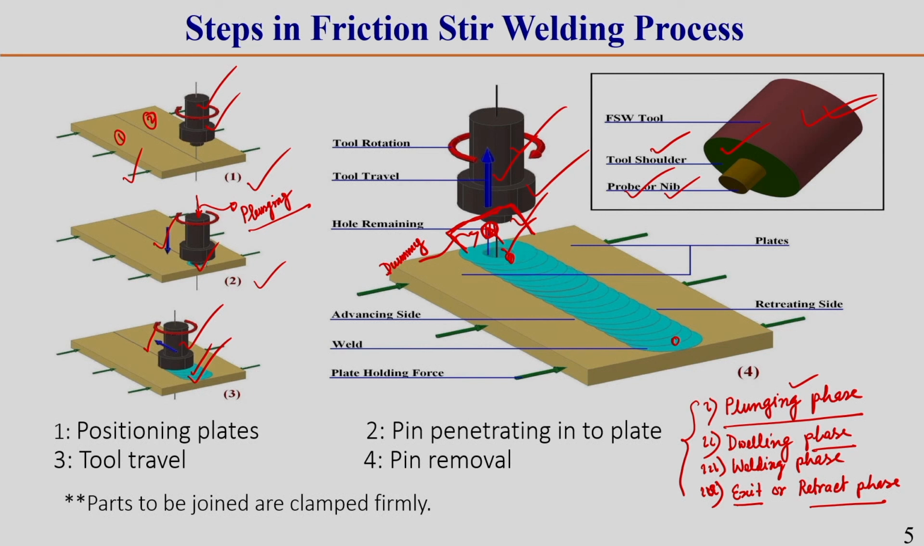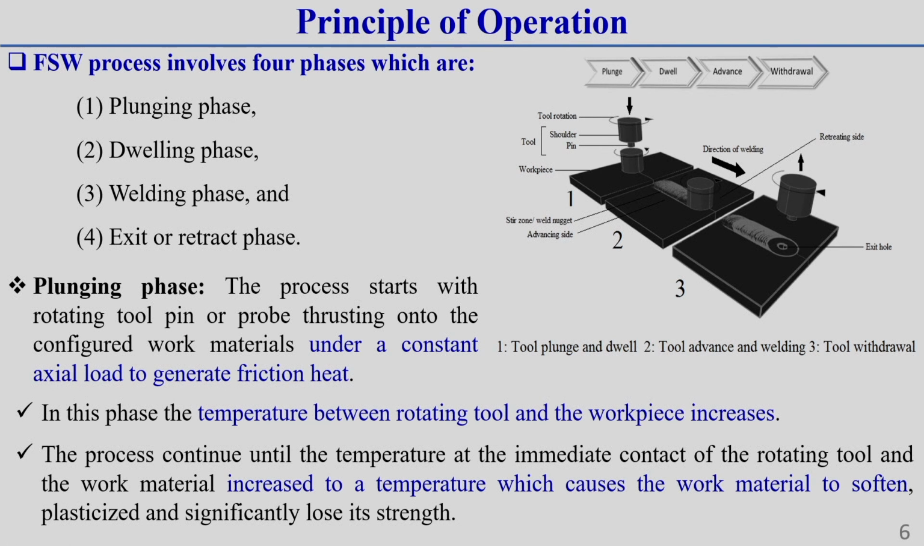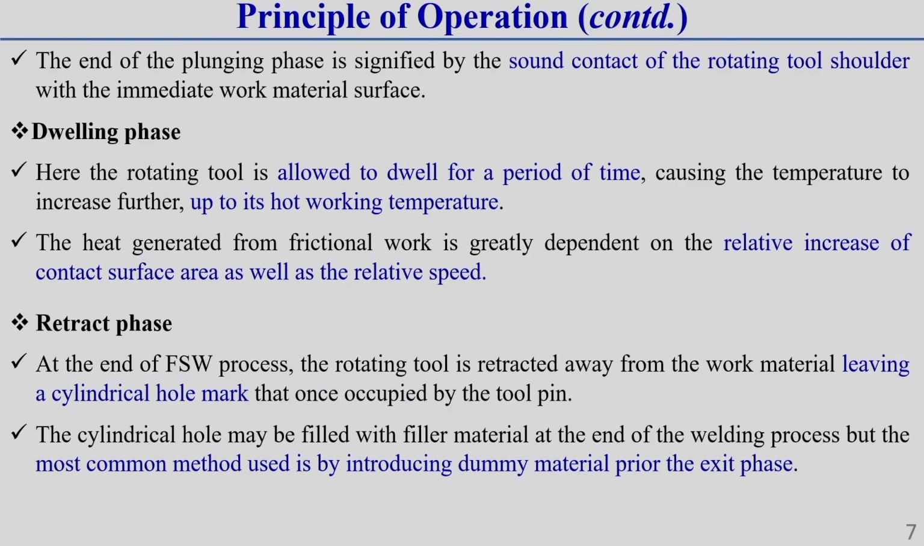This process generally consists of the following steps: plunging phase, dwelling phase, welding phase and exit or retracting phase. I have discussed these phases here in detail. What I discussed in previous slides is the same thing, only here it is written; you can see the details about the plunging phase, and this is the dwell phase and this is the retracting phase.